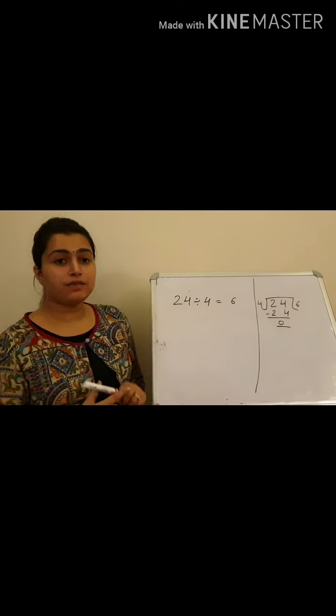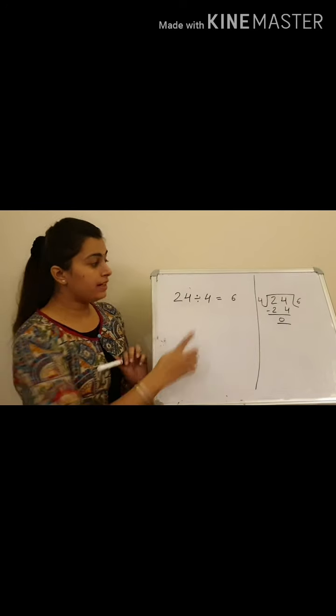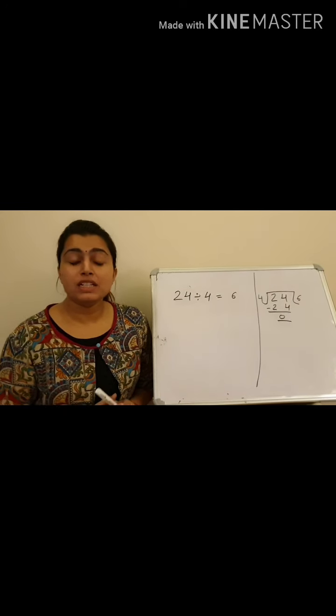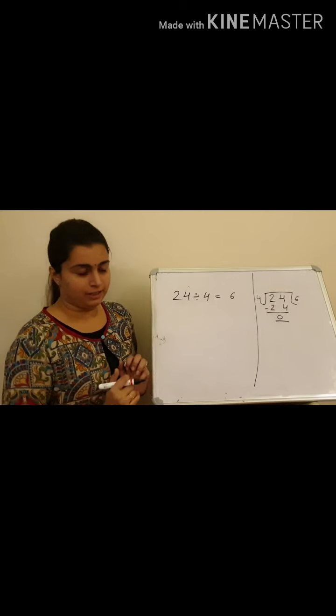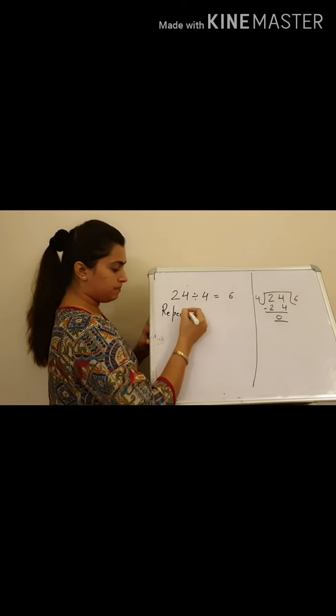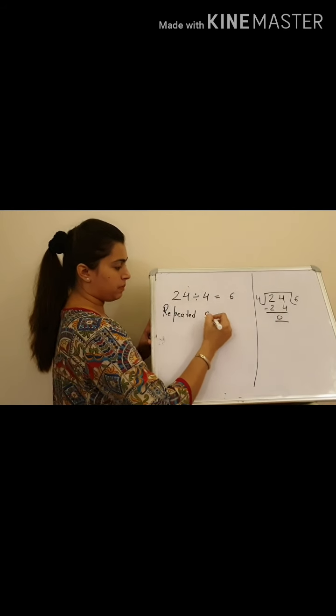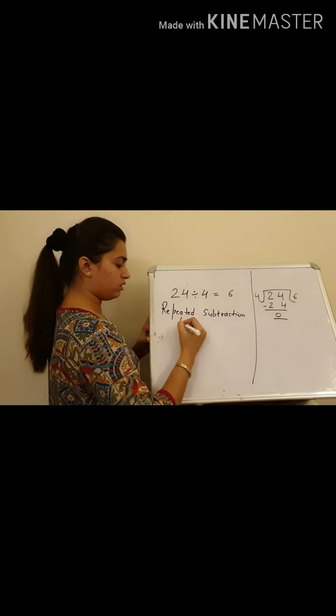Students, as we have done, 24 divided by 4, the quotient is 6. So students, there is one more method to solve it, and that method is called the repeated subtraction method.